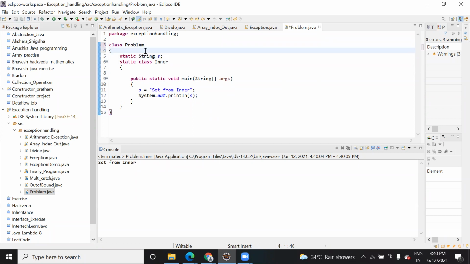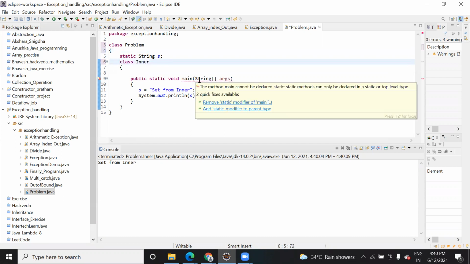Okay, one minute. Static string s. So static will belong to this problem class and I have s is equal to, okay, I have declared it here. Because both are static, that's why it is accessing from that. Yes, correct. But here I have created this class static. Then I'm thinking about why we need it. You said to add static there, right? So that's what I'm thinking.